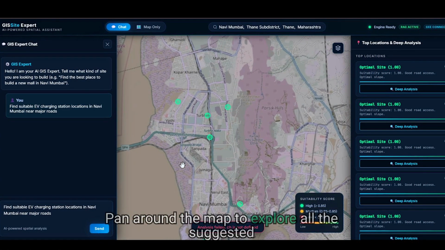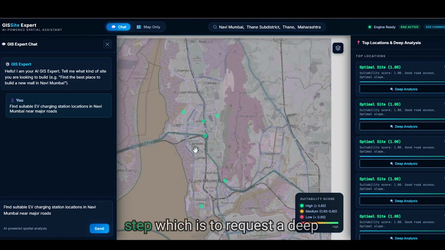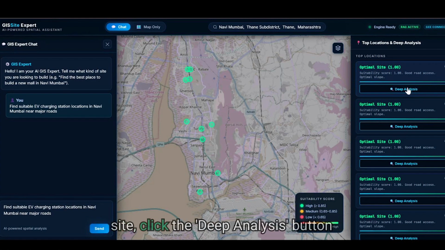Pan around the map to explore all the suggested locations and get a better view of how the AI has distributed the optimal sites across your area of interest. Let's go to the next step, which is to request a deep analysis for an optimal site. To request a deep analysis for an optimal site, click the Deep Analysis button next to the top-rated location in the results panel. You've now requested the deep analysis for your optimal site.